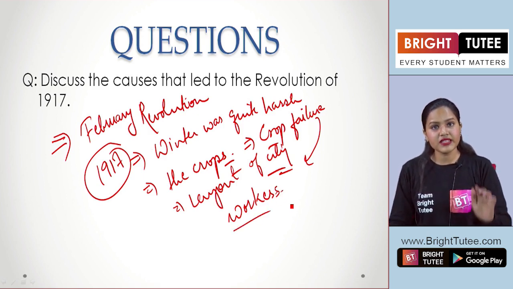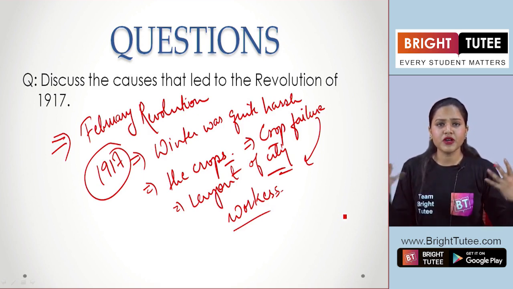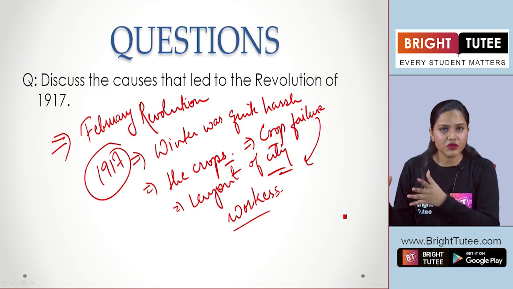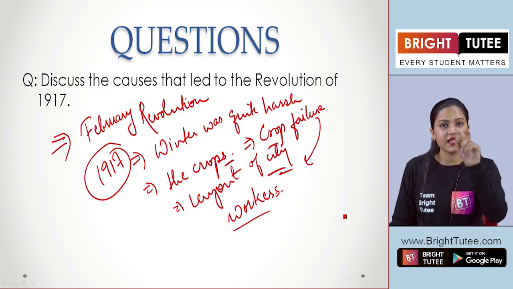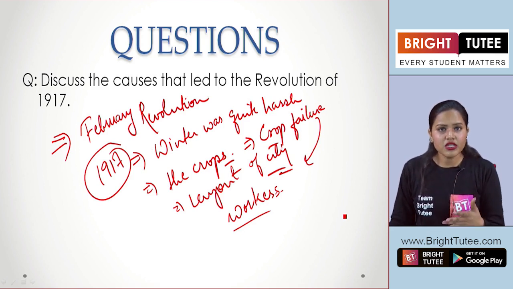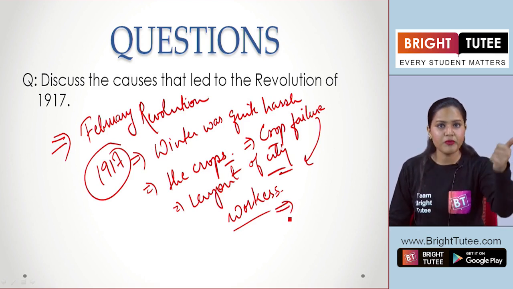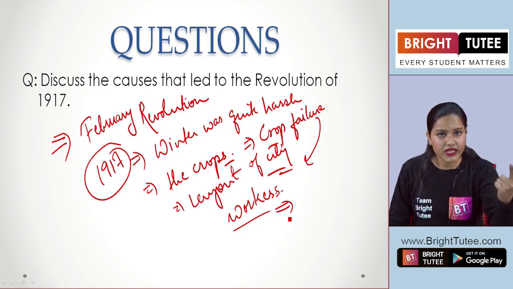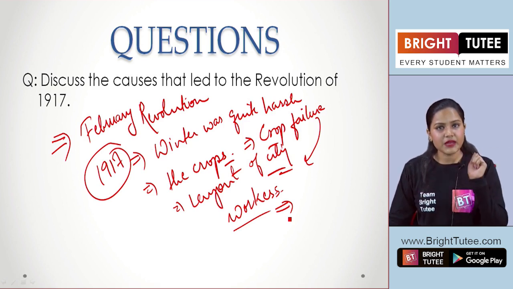And how these workers went on strike and they were joined by 50 groups of other workers from different factories here, right? Women also joined the strikes, right? And this event is now recognized as International Women's Day. Apart from this, when we are talking about the workers, you can mention some other points that they were facing. No better living conditions, wages were not increased, working hours were not reduced, right? And they were facing the scarcity of food, right? So, these points can be mentioned here.